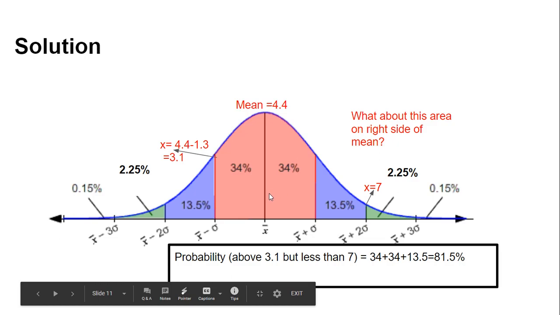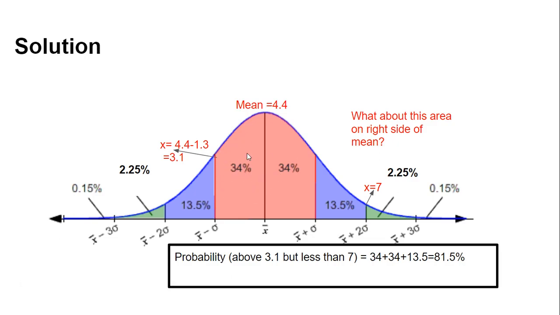That is the probability that when we pick any raspberry from this set, the weight will be in this range, from 3.1 to 7 grams. In this way you can apply this concept to find the probability or chances of any random selection from a given set.